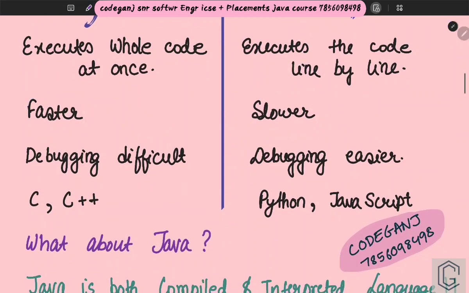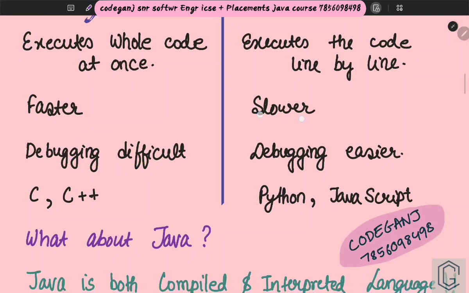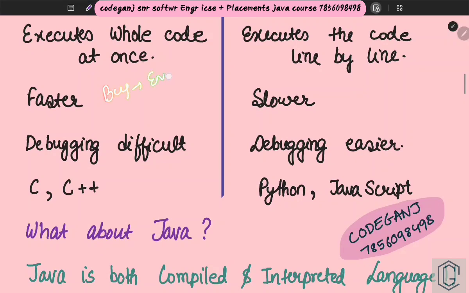What is that? Debugging is difficult. Bug means errors in the program. Debug means the act of removing those bugs is called debugging. Since the compiler compiles the whole code at once, all the errors will come at once, and then you will have to manually find all the errors in the program. In the real world you have thousands of lines of code, right? So debugging will be difficult, but with the interpreter debugging is easier. Why? Because it executes line by line, and suppose in the 505th line it gets an error, it will stop there, and then you can easily see the error and fix it.